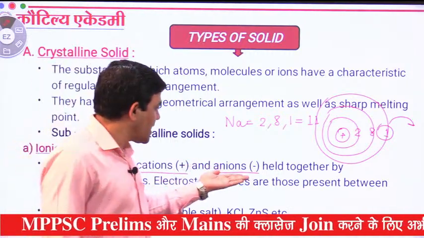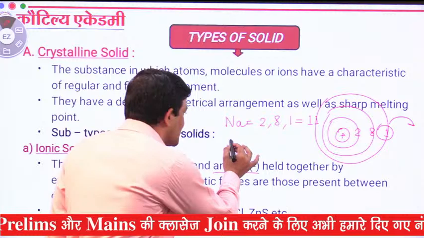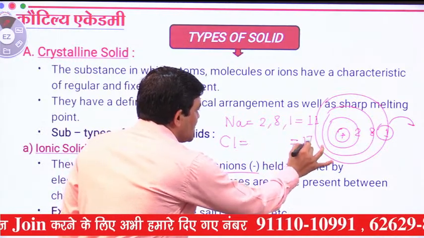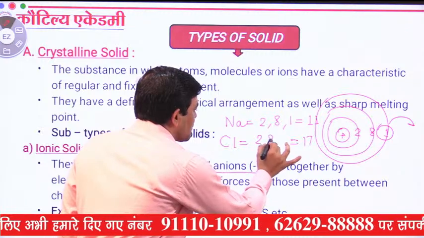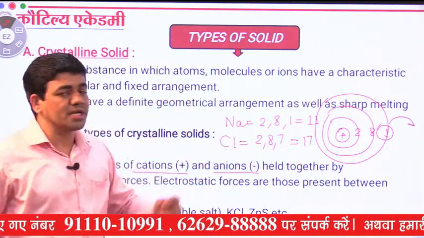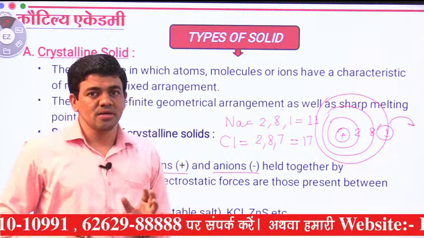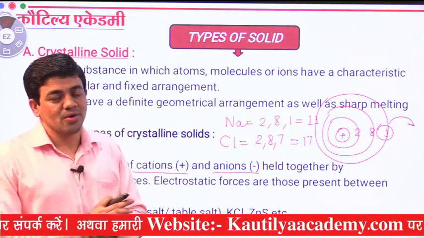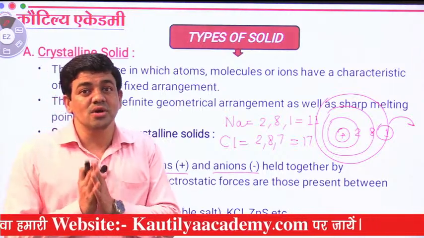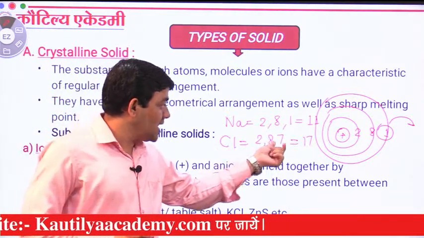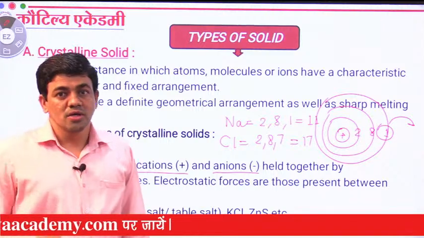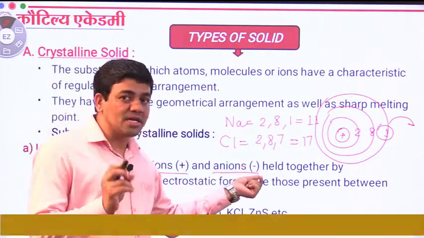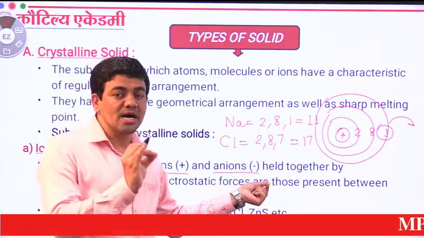So what is an anion? Here we can take another example, chlorine. Chlorine's atomic number is 17 and its electrons are distributed as 2, 8, 7. There are 7 electrons in its outer shell, so there is a requirement of 1 electron, a deficiency. That's why we take the negatively charged ion as an anion.